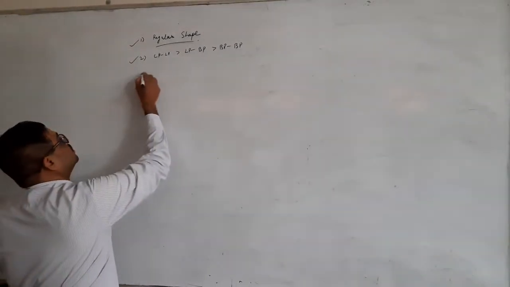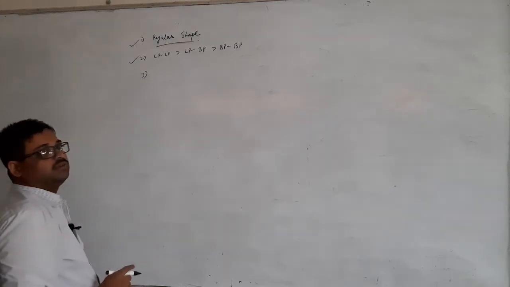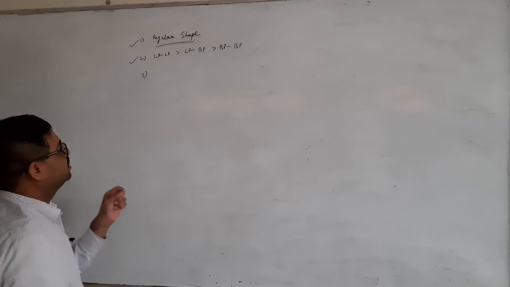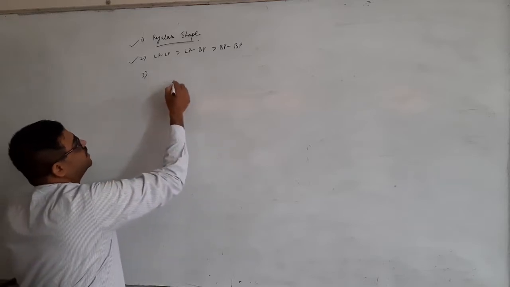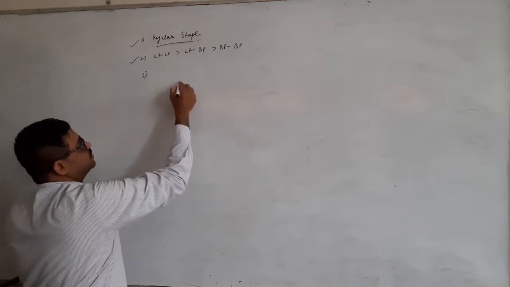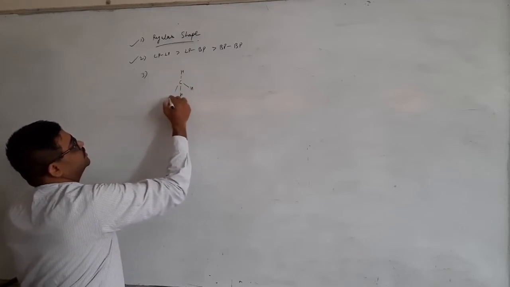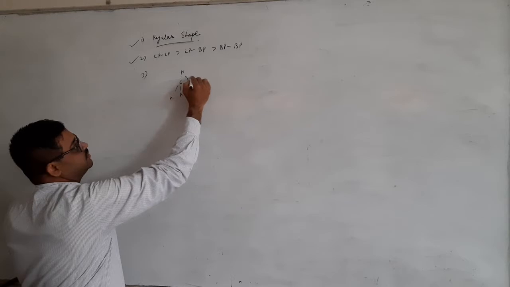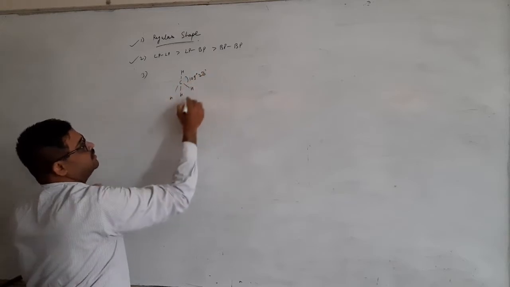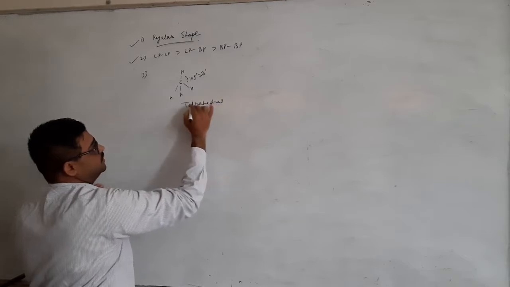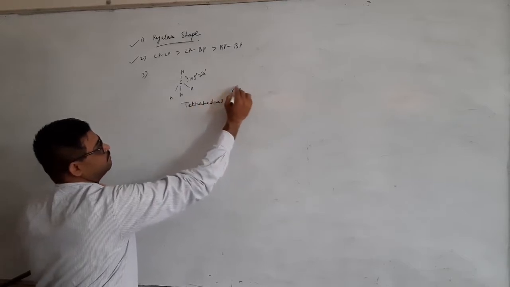The third point: if I am comparing a single bond with a double bond, then what will happen? A single bond always has very less electron density. Suppose I am going to compare CH4, which is tetrahedral with 109 degree 28 minute. Hybridization is sp3.